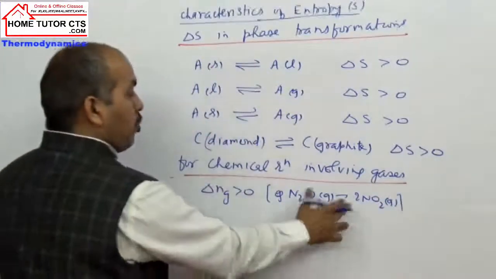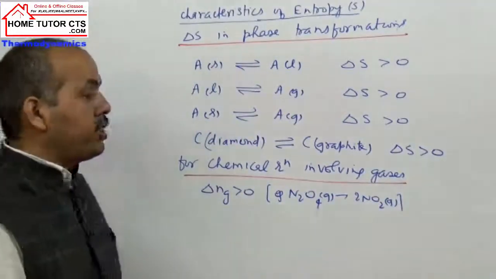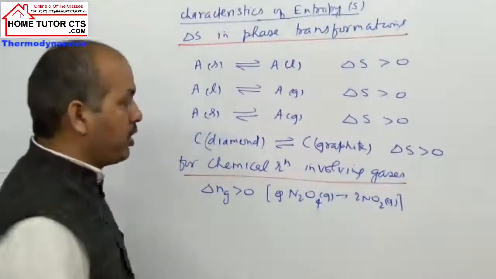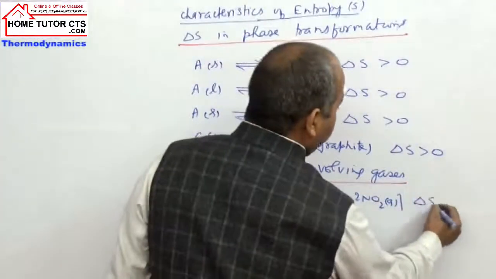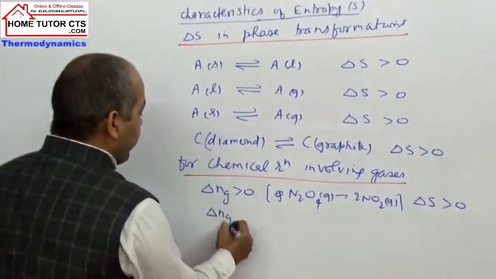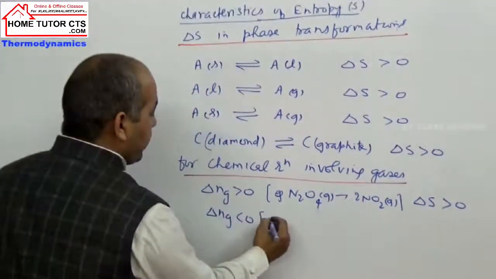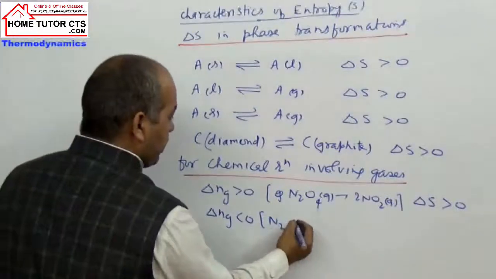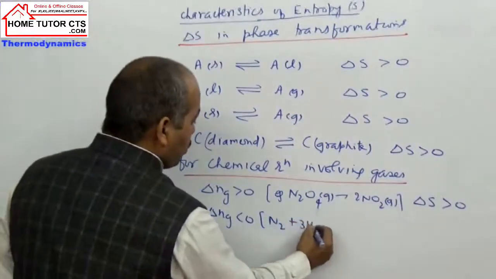In this case 1 mole gives 2 moles of gas. So what is delta Ng in this case? Positive, plus 1. So in this case what is delta S? Positive.